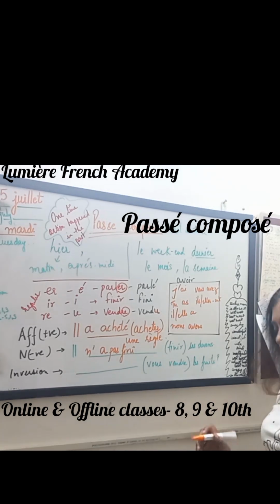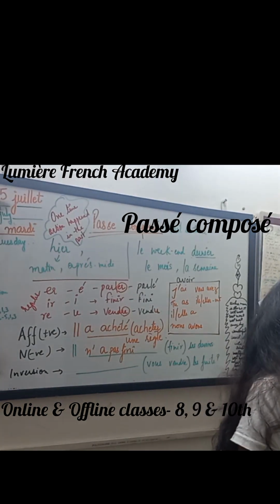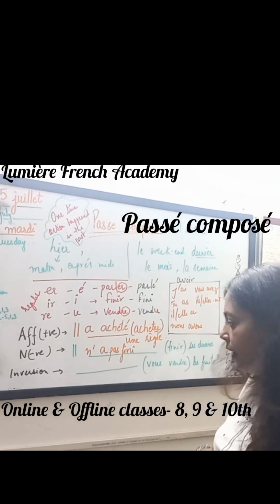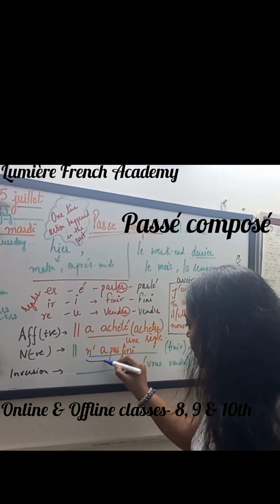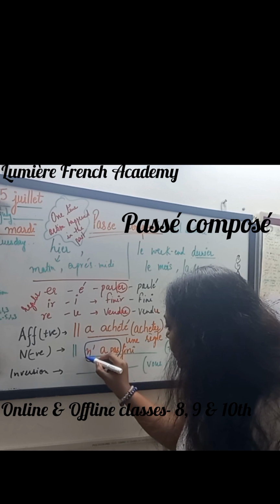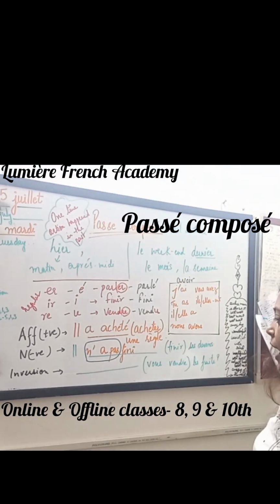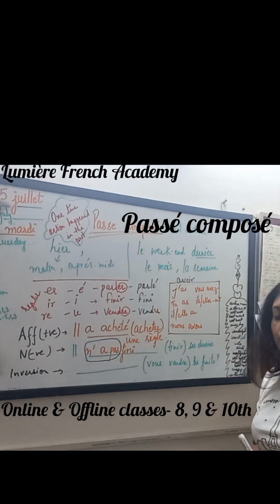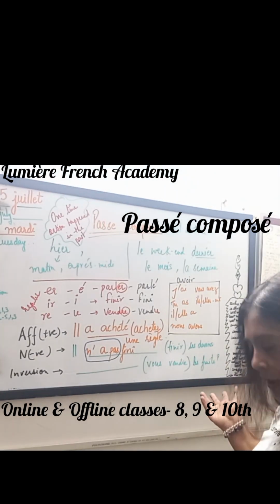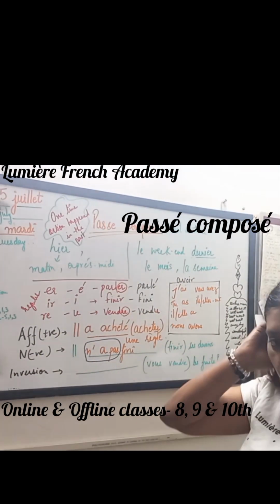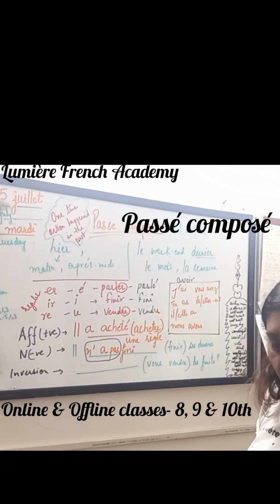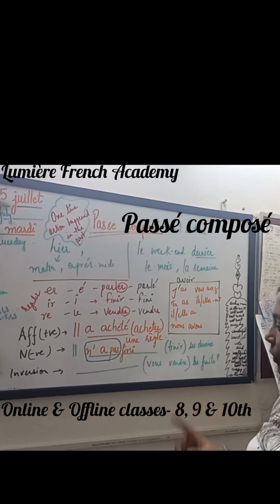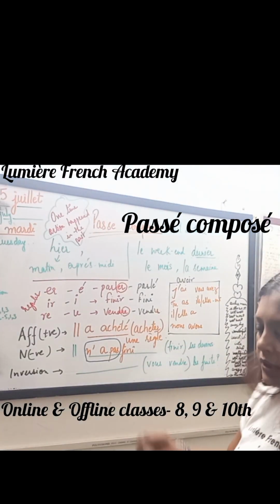Is it clear? Our ne pas, it will not come with the past participle. It will always be with the verb which is conjugated, right? And now in the inversion, vous vendez les fruits. You are selling the fruits. Now in the inversion, what have we learned? Verb will come first. So in the vendre, what is the verb which is conjugated?